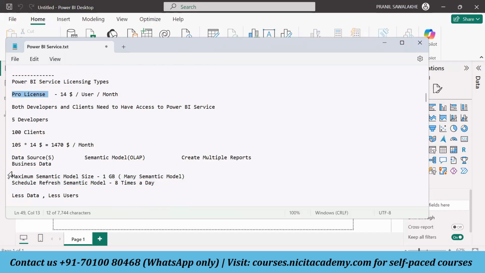So they can have a maximum semantic model size of 1 GB. And the other thing is schedule refresh, they can only do 8 times a day. So that's the restriction provided for the pro license.